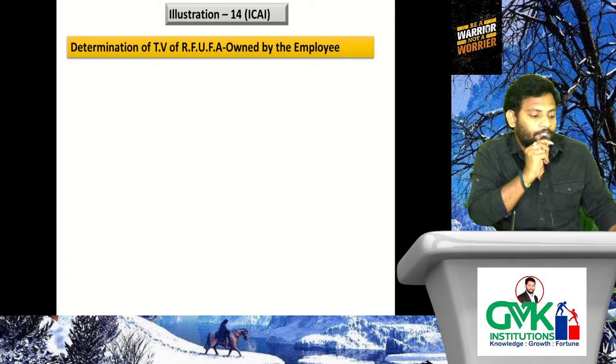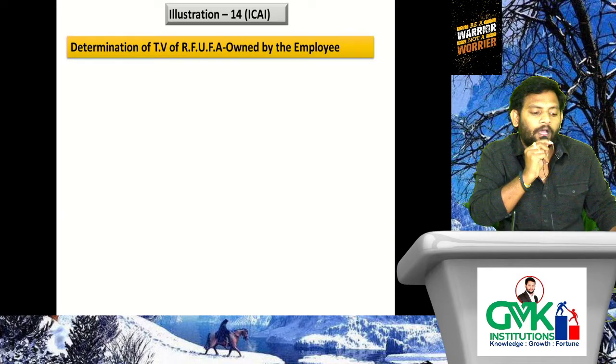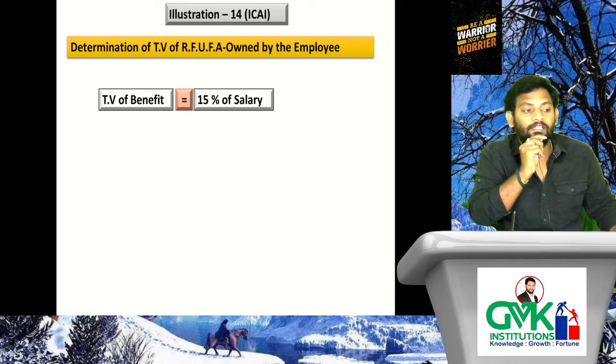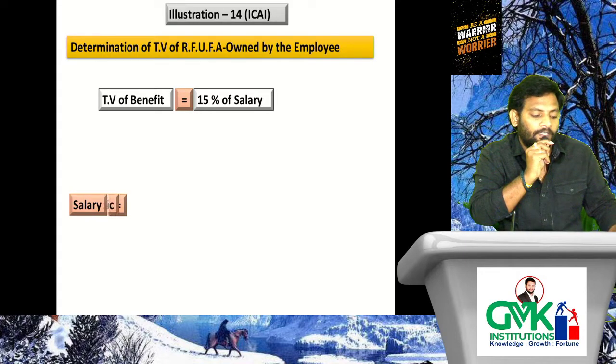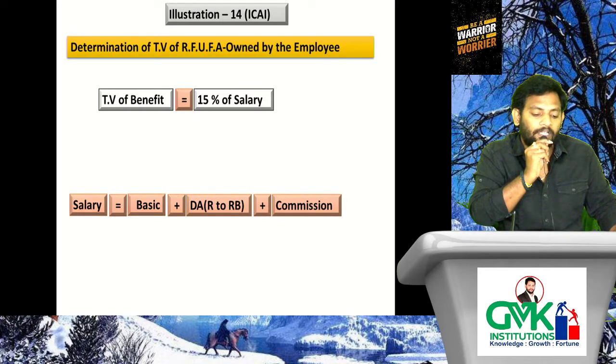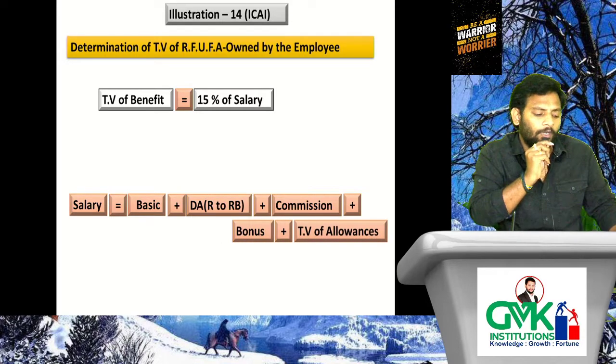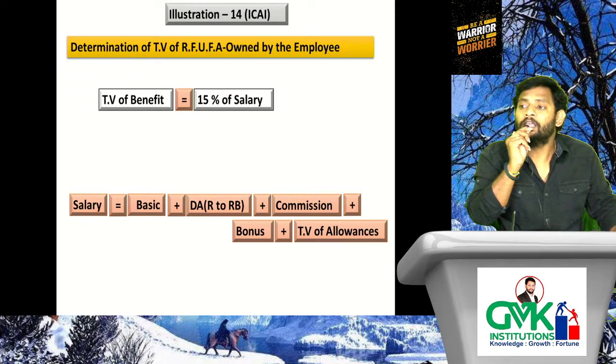Very simple, pay attention. Determination of TV of RFUFA owned by the employer. TV of benefit is 15% of salary. Why 15%? The location is Mumbai, meaning the population exceeds 25 lakhs. Then the salary definition: please tell me what it is. Basic plus DA to RB plus bonus plus commission, any commission, plus taxable value of allowances. For how many months do we consider this? Only 5 months, because it is the period for which it is occupied by the employee.